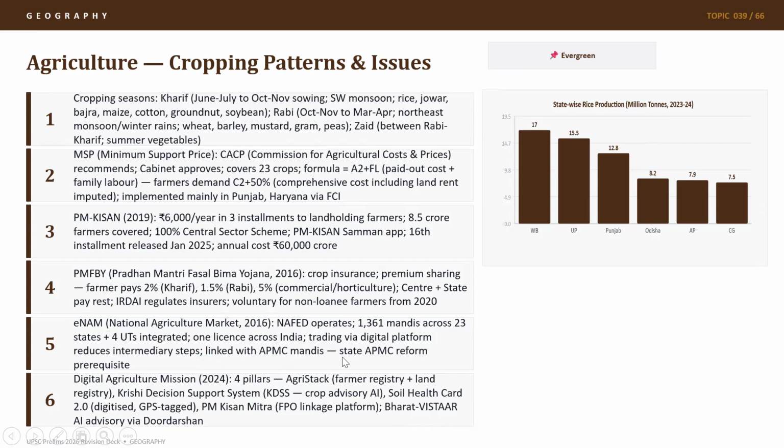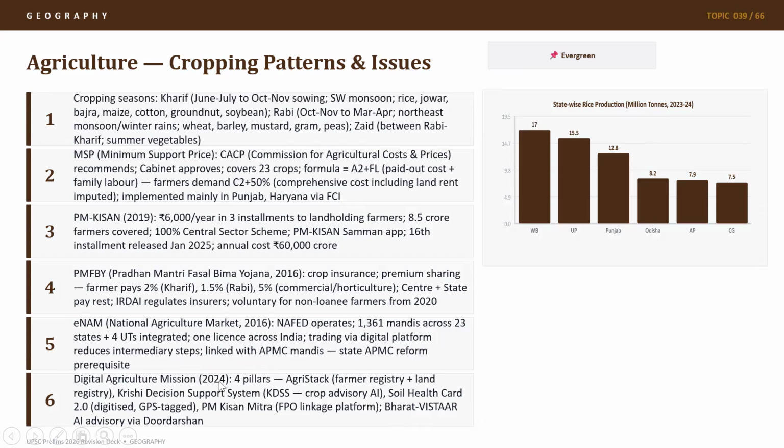It is linked to APMC mandis through state APMC reform, which is a prerequisite. APMCs are generally reformed or taken care of by the state governments, and eNAM is linked to the APMC mandis. It also leads to digital trading, which reduces the intermediary steps.